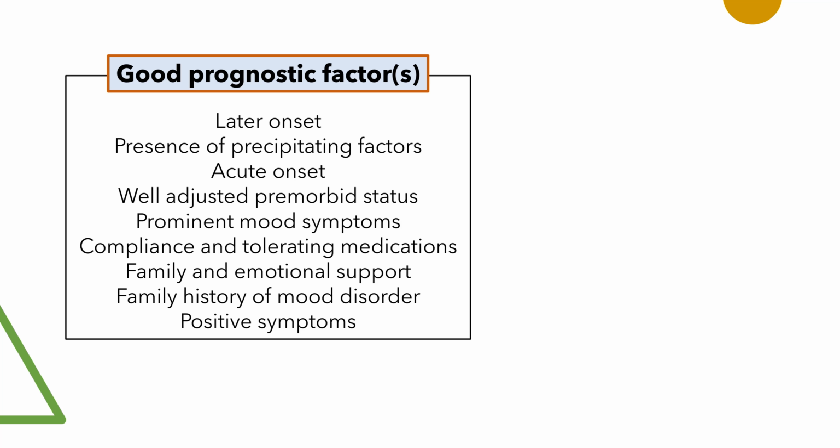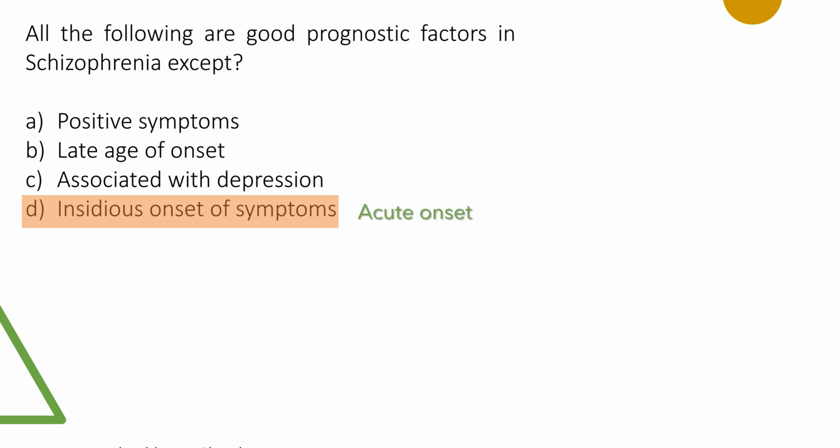It's good to know the good prognostic factors. Later onset, presence of a precipitating factor, acute onset, well adjusted premorbid status, prominent mood symptoms, compliance and tolerating medications well, family support and emotional support being there, family history of mood disorders, positive symptoms, they all make possibly good prognostic factors. If you know this, then what do you think is the answer?